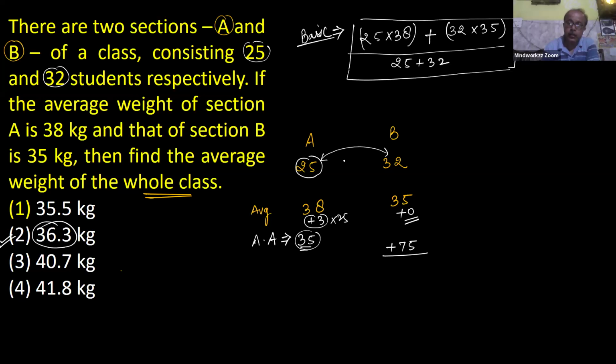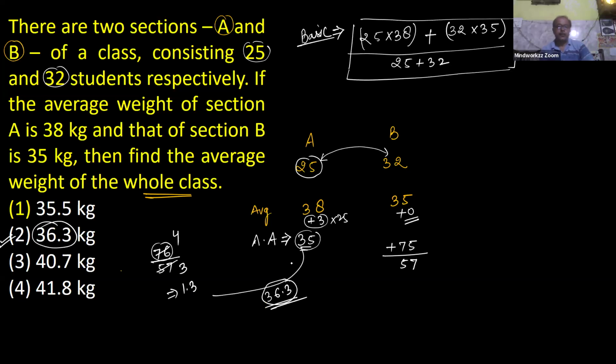So the sum is equal to what? It is 57. So in approximate calculation, we convert this 75 into 76 divided by 57. Why convert to 76? Because everyone knows the table of 19. So 19 threes are 57 and 19 fours are 76. So 4 by 3 means it is 1.333. Add this value to this figure. So the correct answer is 36.3. Jackie, clear? Okay, sir.